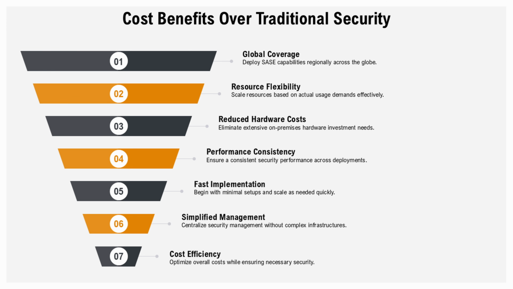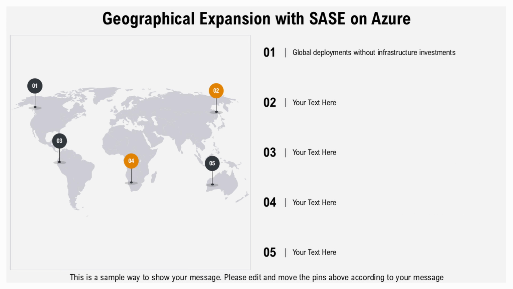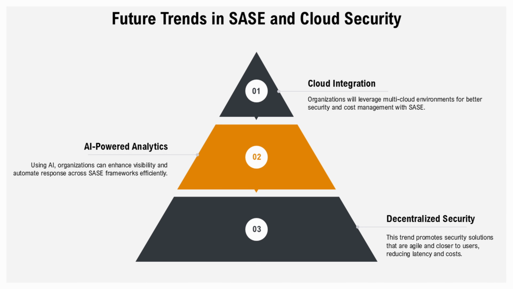The scalability benefits extend beyond simple resource scaling, including geographical expansion and performance optimization. Organizations can deploy SASE capabilities across multiple Azure regions to provide global coverage without requiring separate infrastructure investments. The integration with Azure's global network infrastructure ensures consistent performance and security standards regardless of deployment scale or geographical distribution.